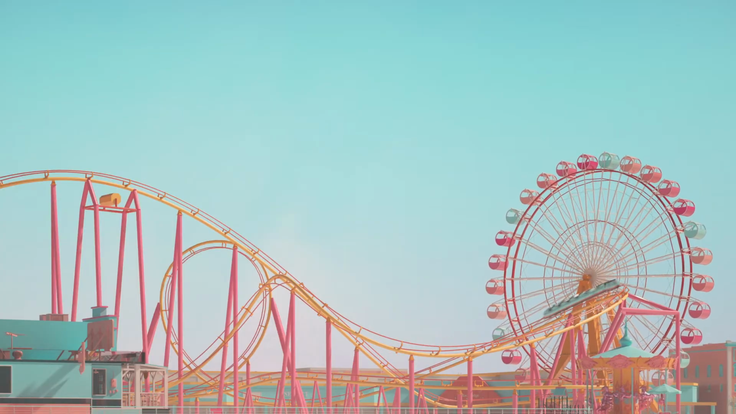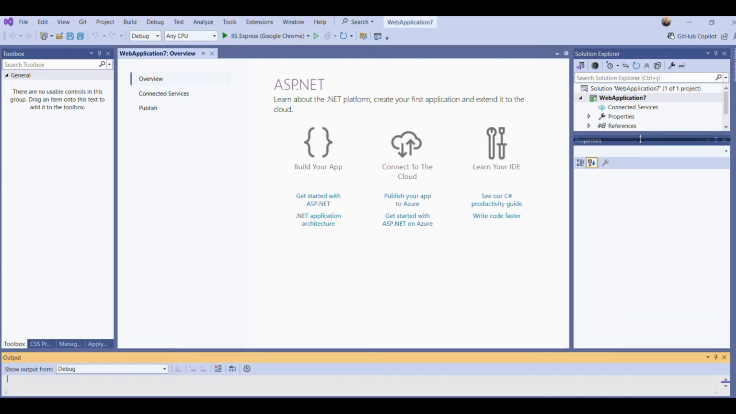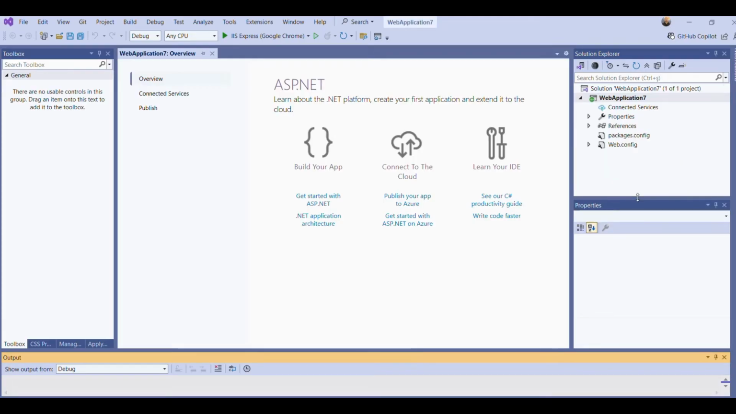Okay friends, in this project I'm going to show you how we can use the AdRotator control, and we will use it to show various images. But how are we going to show them? When the user refreshes the page or revisits our page, one image will be shown randomly.